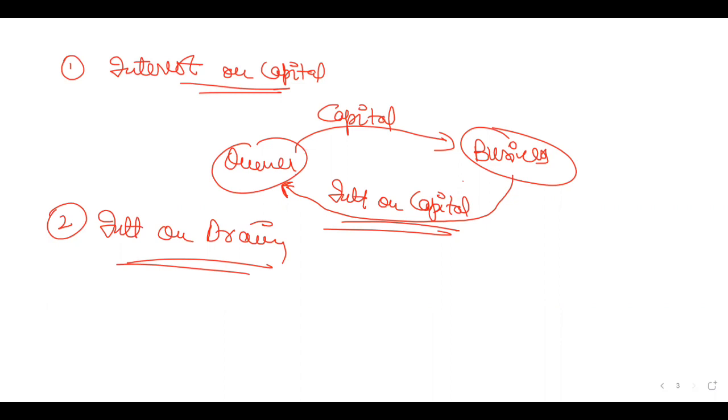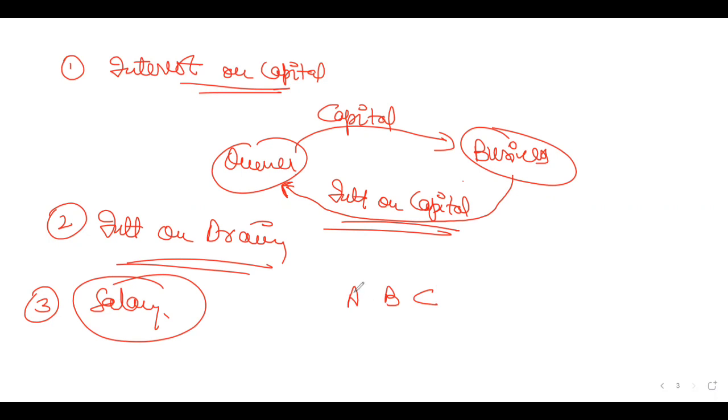Similarly, there can be salaries to be provided to the partners. Like there were three partners, and among the three partners, A was showing up to the business on a regular basis, like he was present there on all the days of the week. So A is showing more intent to run this business. So he said that he requires some salary in addition to the profit.